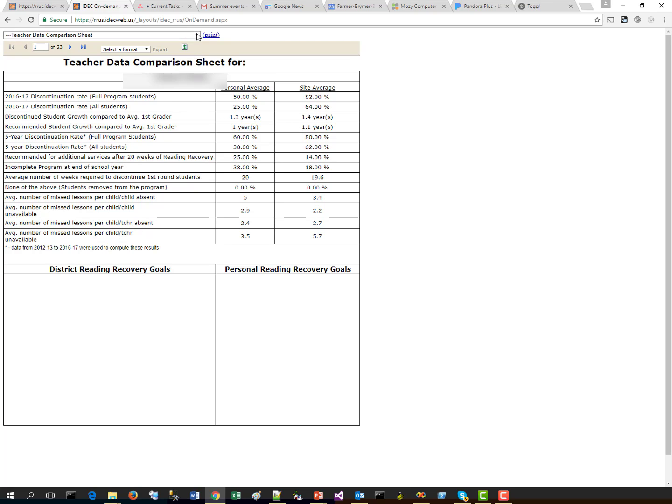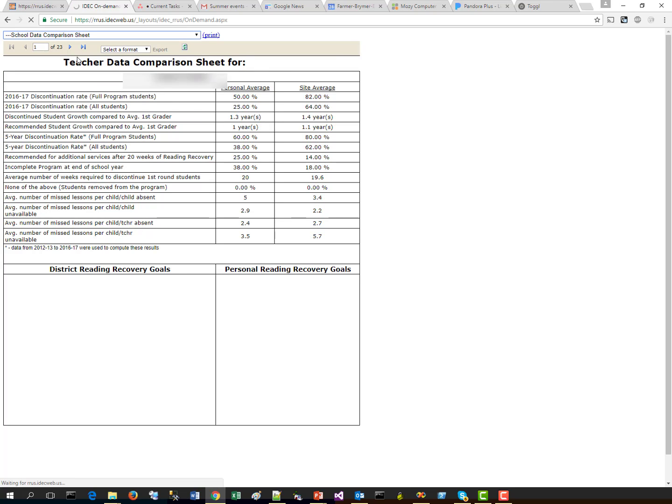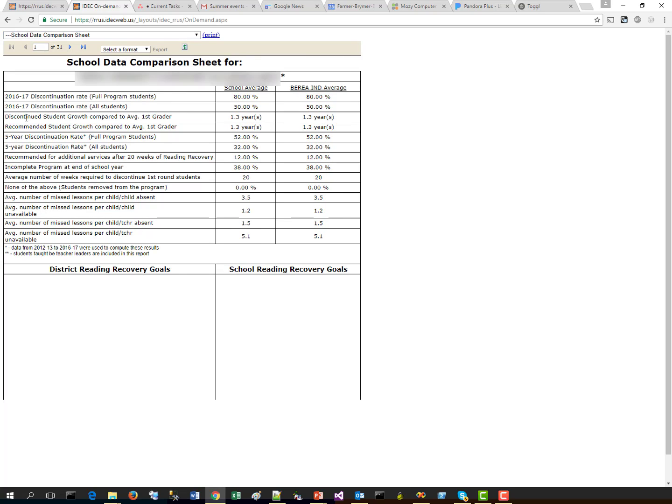Now let me flip over to our school data comparison sheet. And you'll see on the school data comparison sheet, we've added the same exact rows: the discontinued student growth compared to the average first grader and recommended student growth compared to the average first grader. So we have the amount of growth that teachers are fostering at the school right here, and then it's compared to the school district. So there you go. That is our change for the school data comparison sheet.